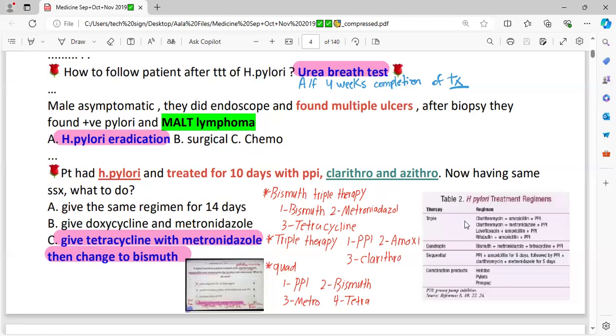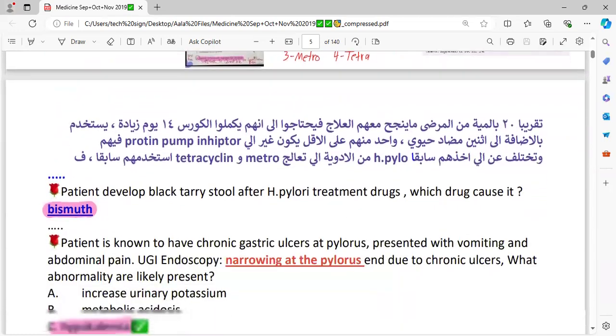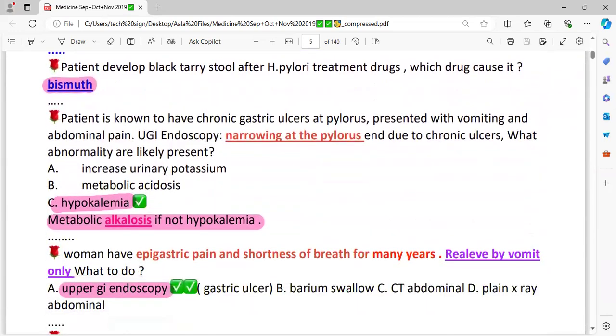Now this is the picture of H. pylori eradication. Triple therapy: clarithromycin, amoxicillin and a PPI, okay? Or clarithromycin, metronidazole and a PPI. And for quadruple therapy, you would add a third antibiotic: metronidazole, tetracycline, bismuth plus the PPI. Patient develops black tarry stool after H. pylori treatment. Which drug is responsible?